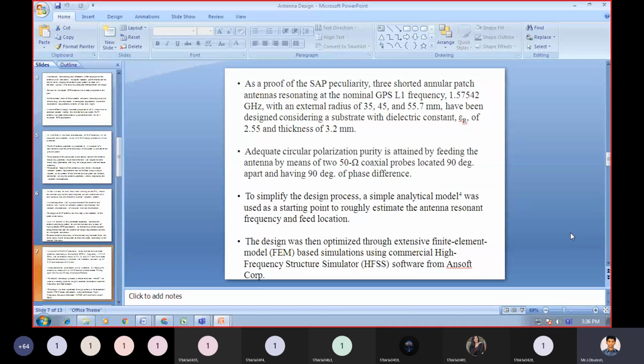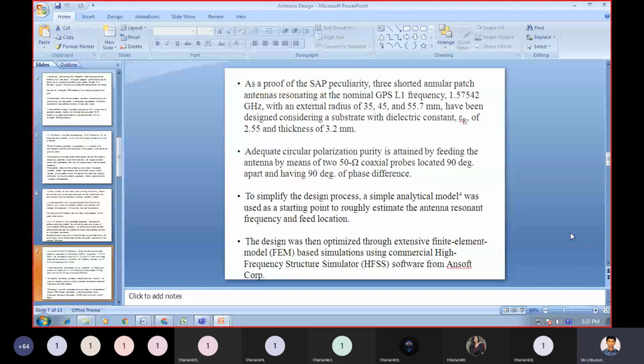Circular polarization purity is attained by feeding the antenna by means of 50 ohm coaxial probes which are located 90 degrees apart and having 90 degrees of phase difference.